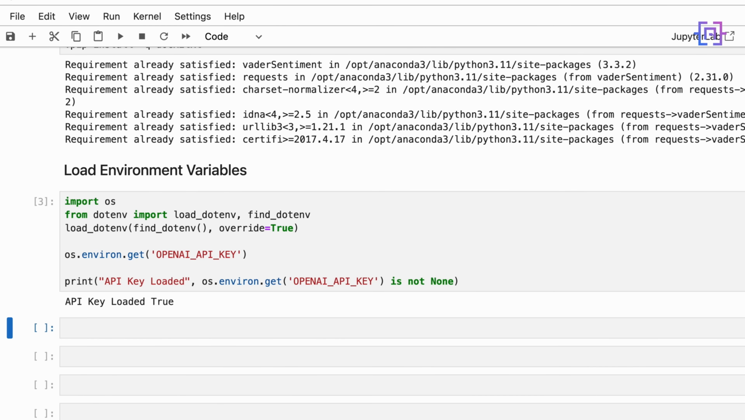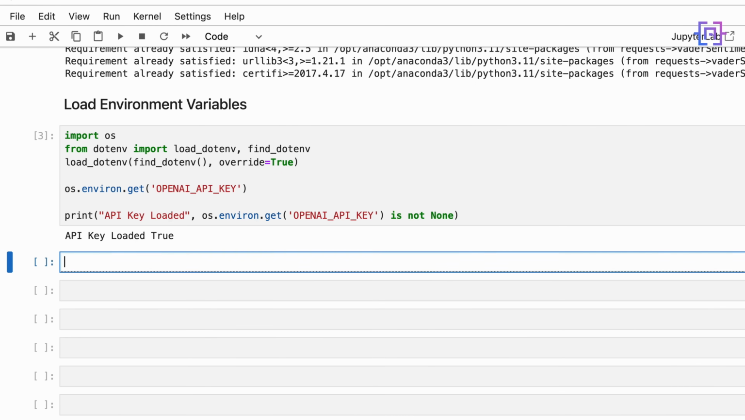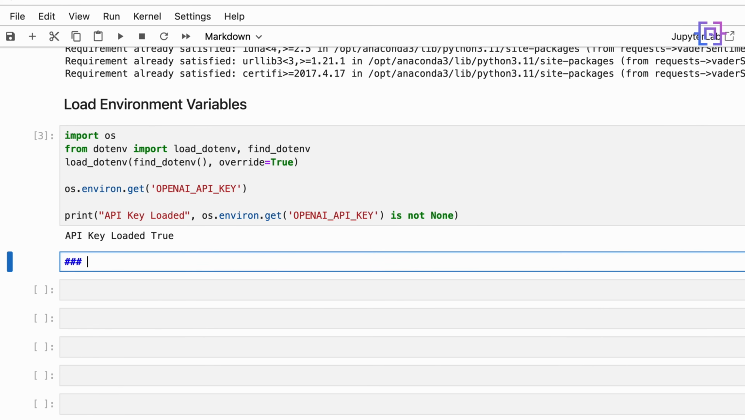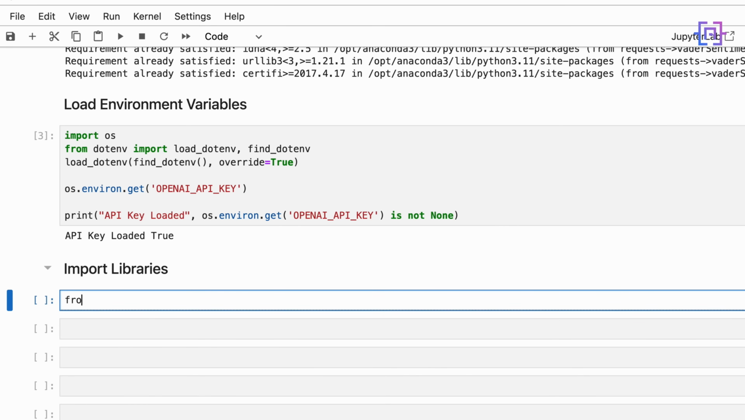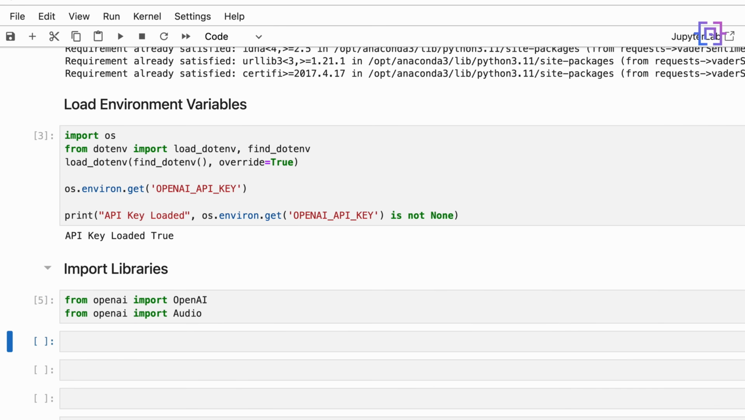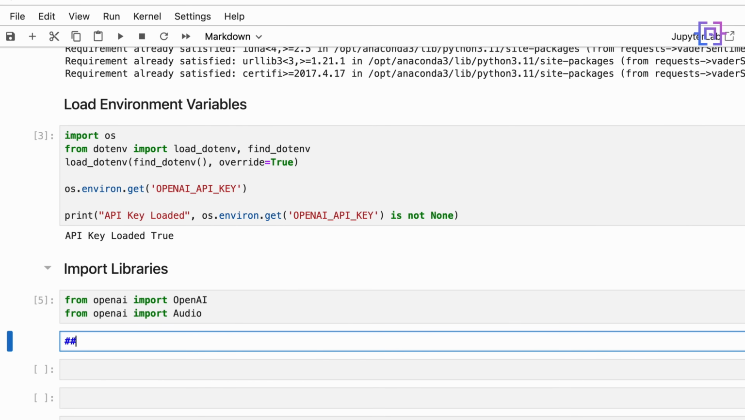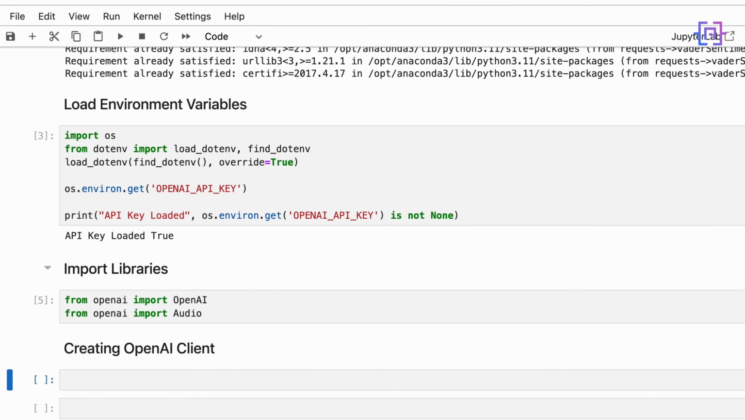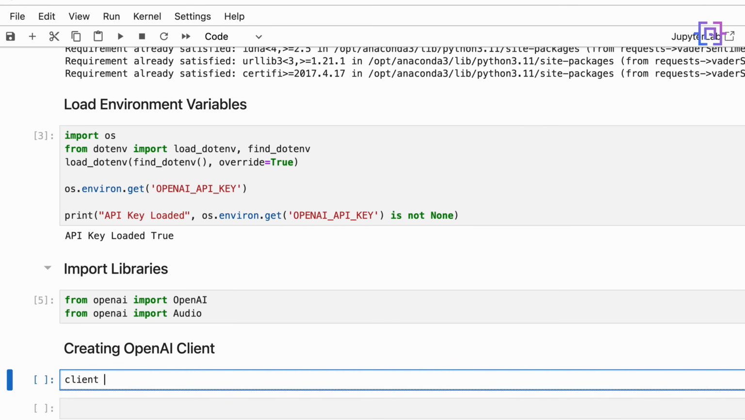Alright. Now we have to import the libraries. So here, let me just first put a title: Import libraries. We are going to import from OpenAI: import OpenAI. And from OpenAI, we are going also to import audio. Now we have to create our client. So let's put a title, Creating OpenAI client. Let's create our client. Client is equal to OpenAI.